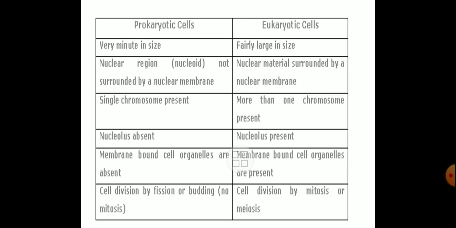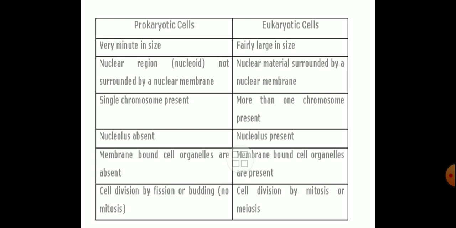First, I would like to mention that plants are made up of eukaryotic cells. Eu stands for true, and karyon stands for nucleus. Cells which have a true nucleus are known as eukaryotic cells. These eukaryotic cells are fairly large in size compared to primitive prokaryotic cells. Again, the nuclear material is surrounded by a nuclear membrane, meaning a true nucleus is there.